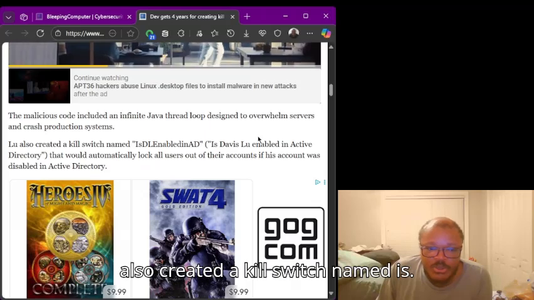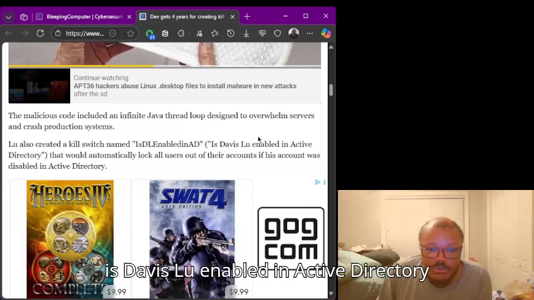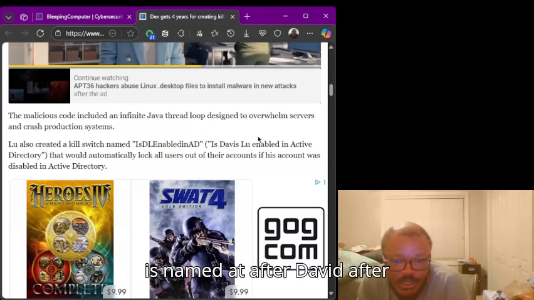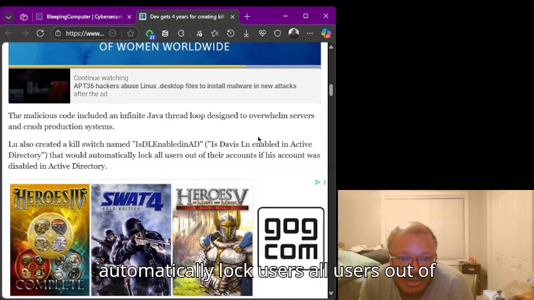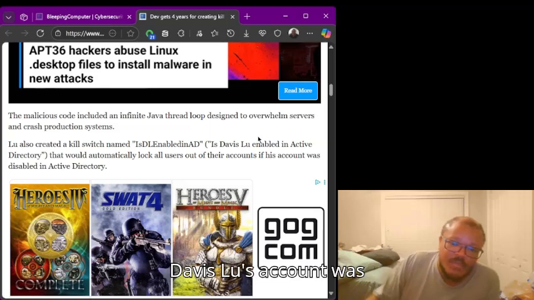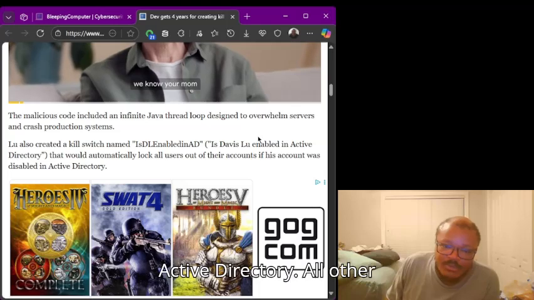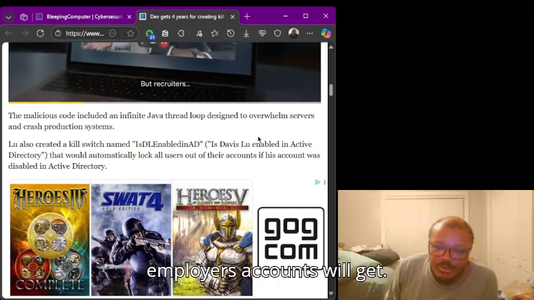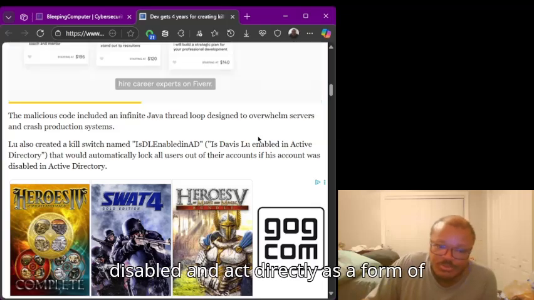Liu also created a kill switch named IsDLEEnabledAD. Is Davis Liu enabled in Active Directory is what the kill switch is named, after Davis Liu, I should say. That would automatically lock all users out of their accounts if his account was disabled in Active Directory. So if Davis Liu's account was disabled in Active Directory, all other employees' accounts would get automatically locked as a form of retaliation.